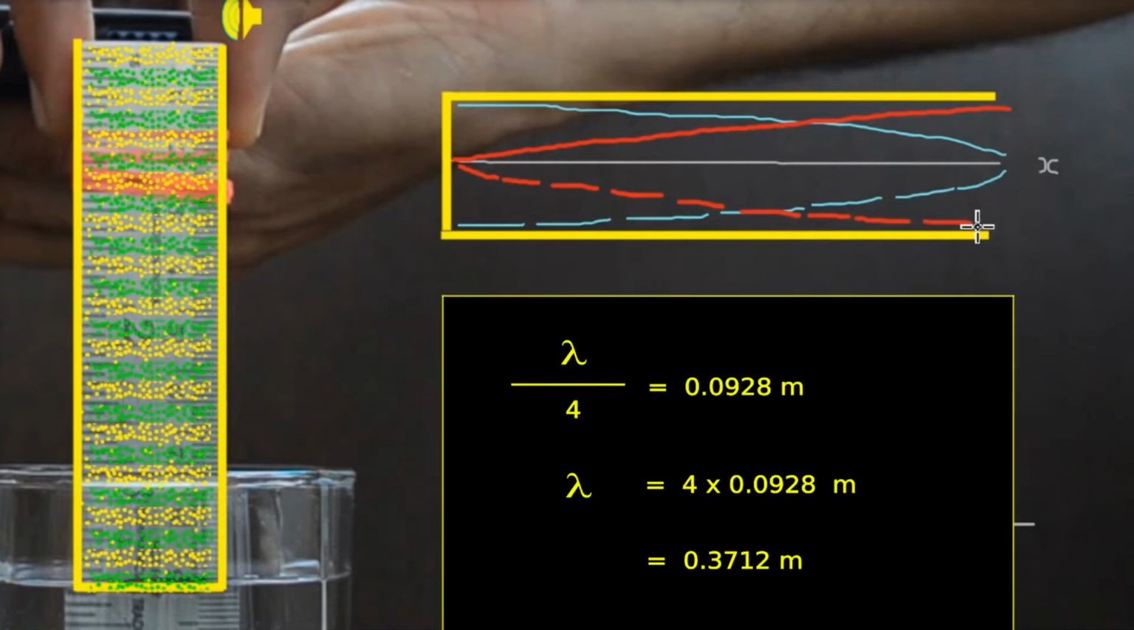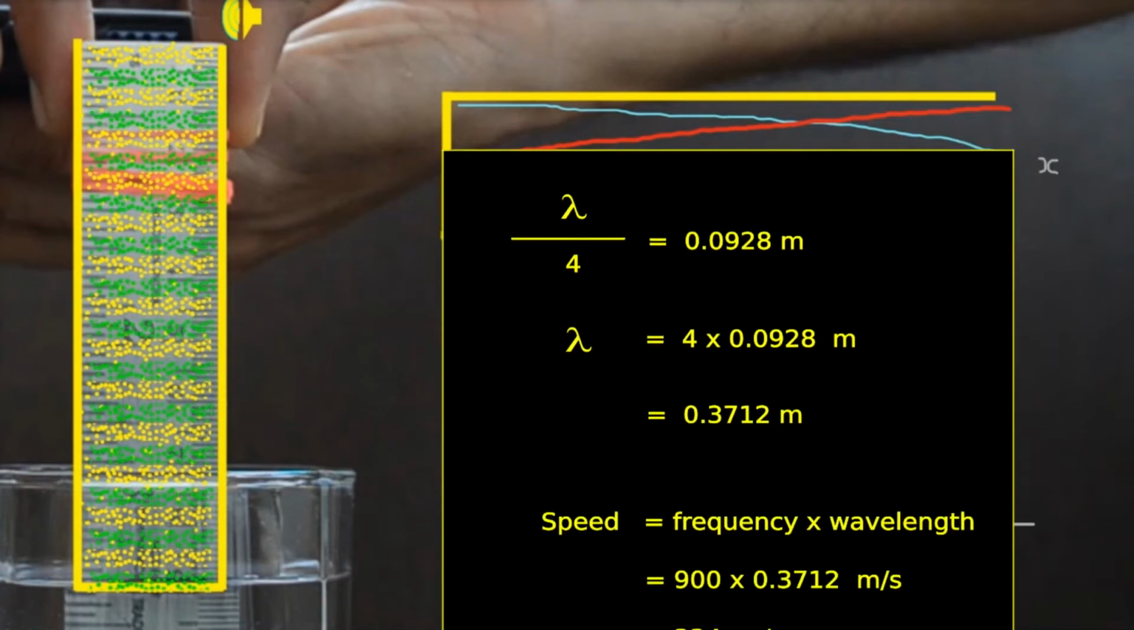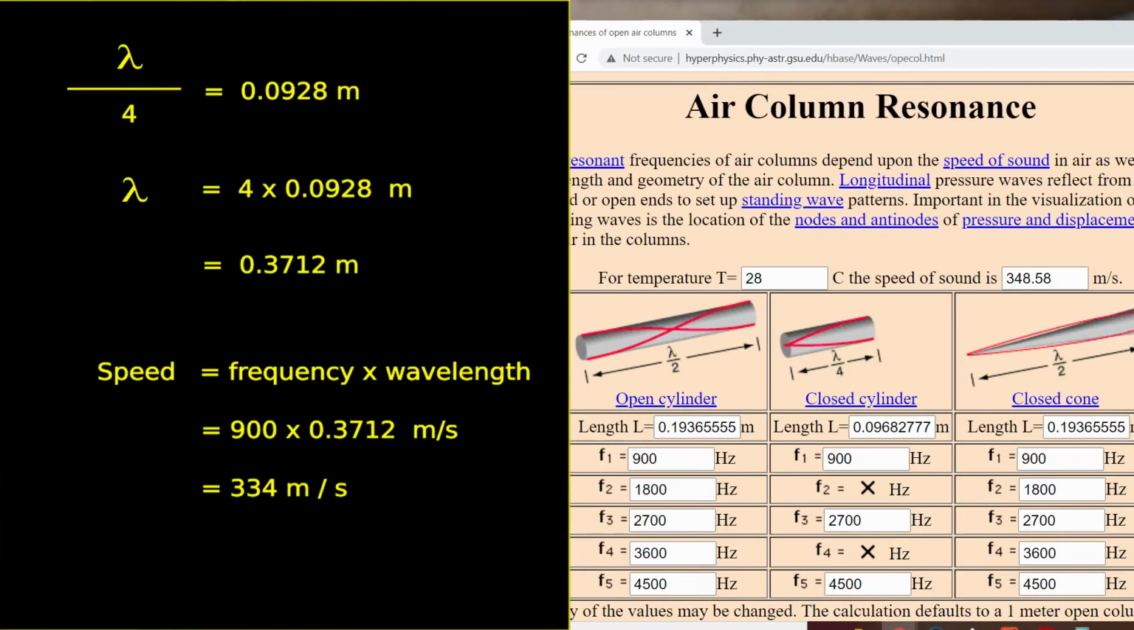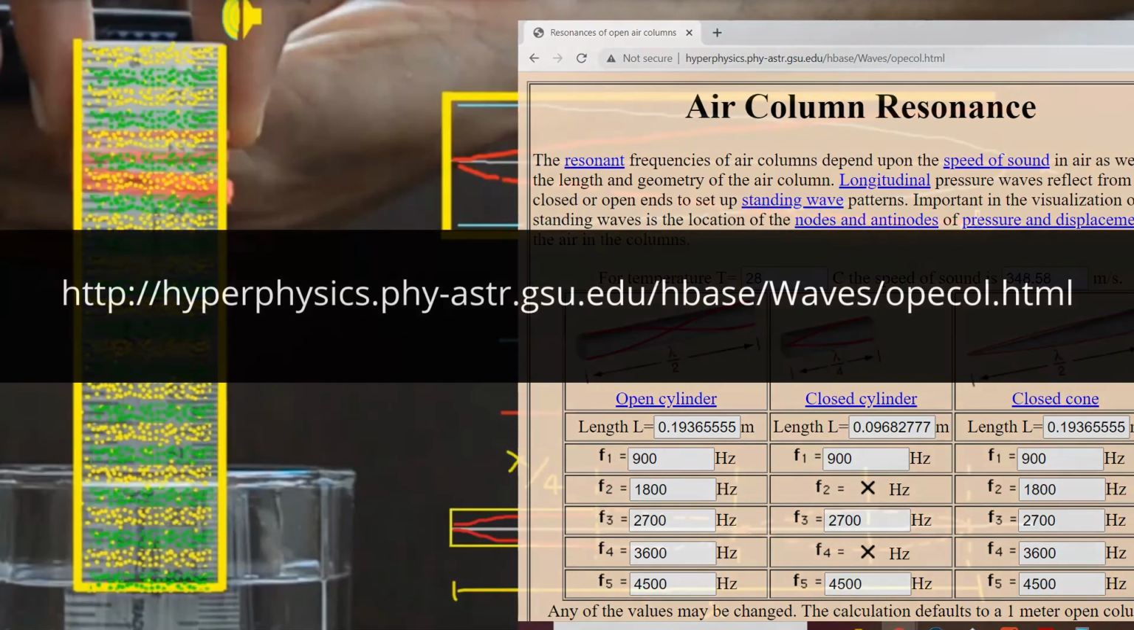Wavelength of this sound is 4 times 9.28 centimeters, that is 37.12 centimeters, which is 0.3712 meters. When we multiply frequency and wavelength, we get a speed of sound, which is 334 meter per second. Sound also depends on the temperature. With 28 degrees Celsius, this is very close to the calculated speed of sound at 348 meter per second as per this Hyperphysics website. You can find the URL of this online calculator in the description.